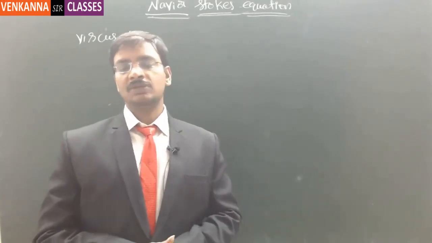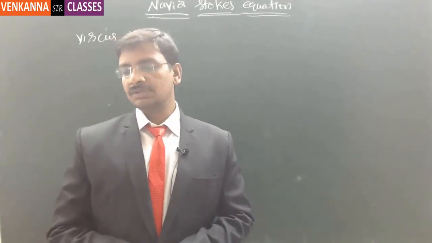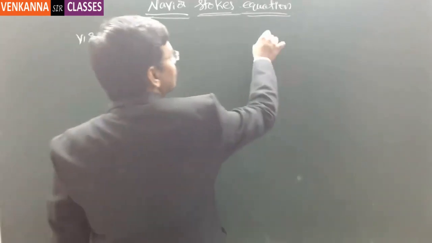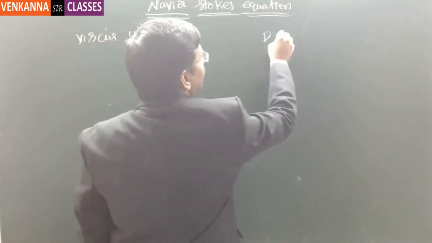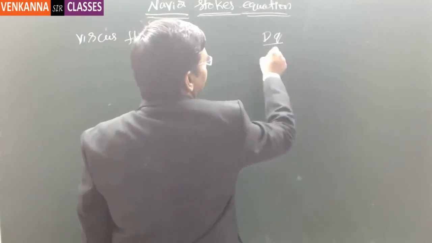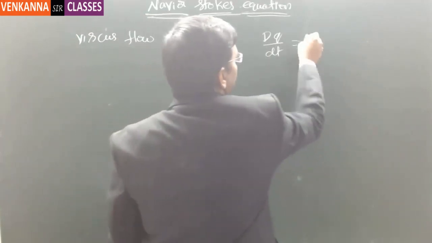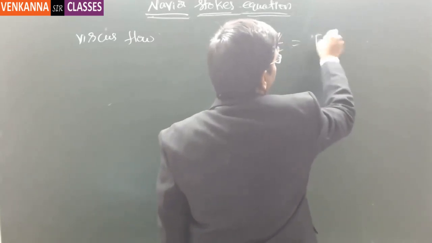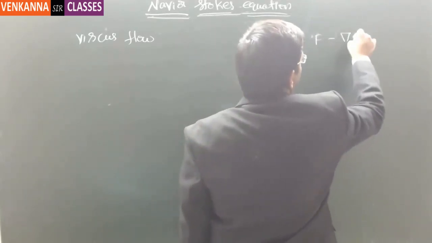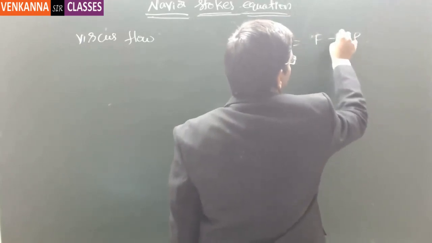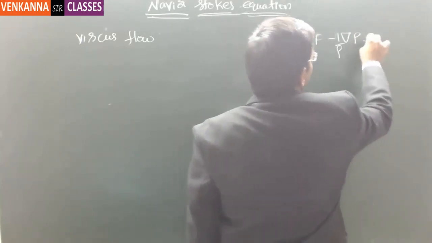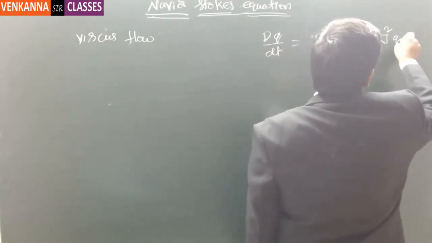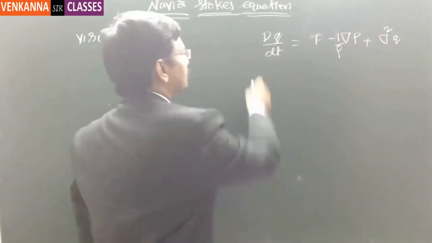So what is this Navier-Stokes equation? We can just write it. The material derivative Dq by Dt is equal to F minus del p by rho plus nu del square q. This is the Navier-Stokes equation.